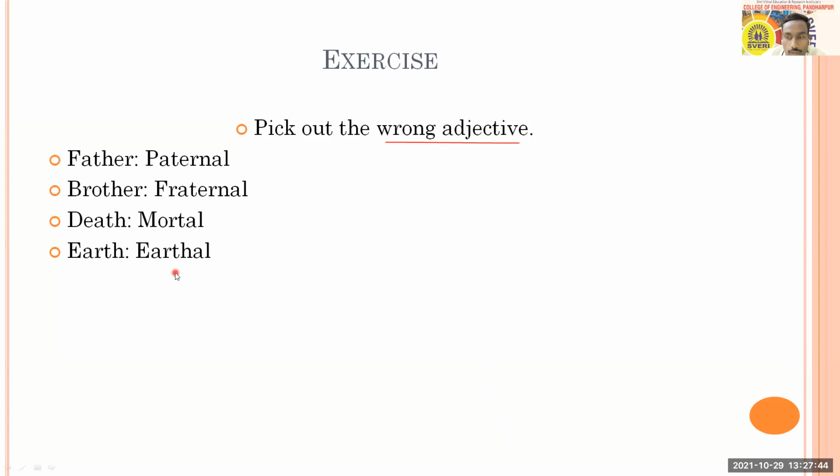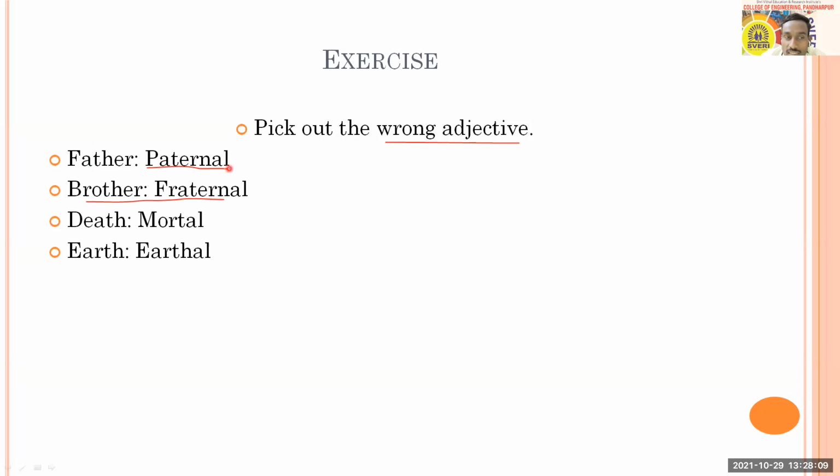Okay, so here all of you agree with option B, brother and fraternal? You feel that is the wrong adjective? Okay, fine. In that case, father and paternal is okay. Father is a noun and paternal is the adjective.